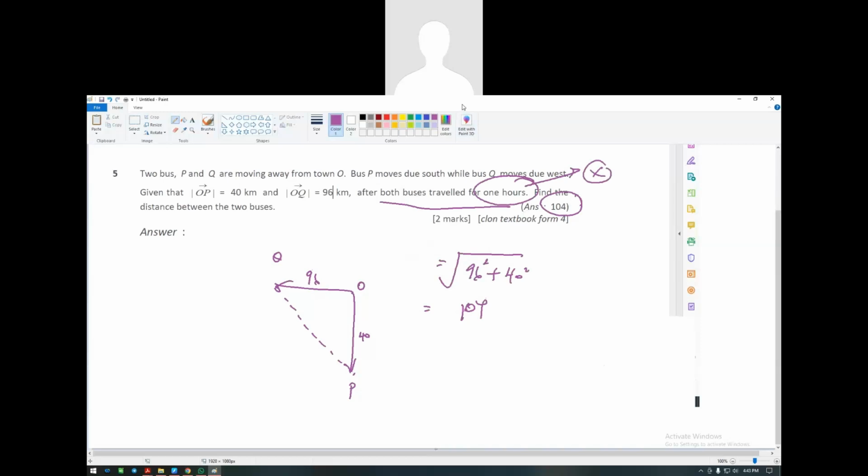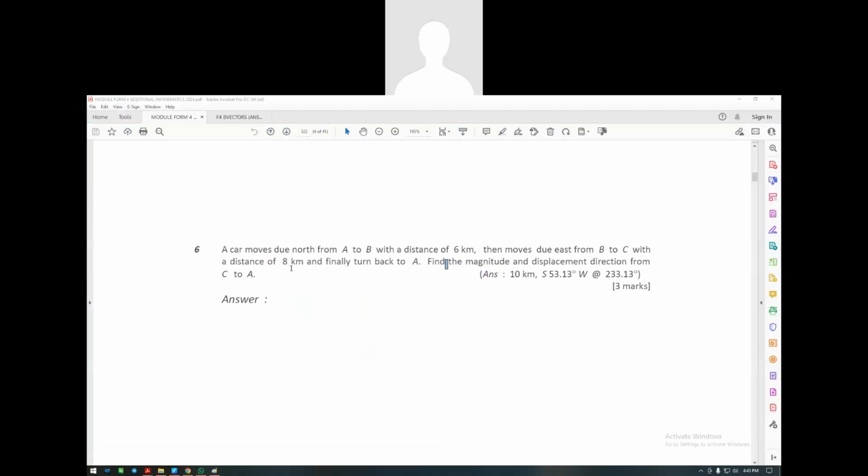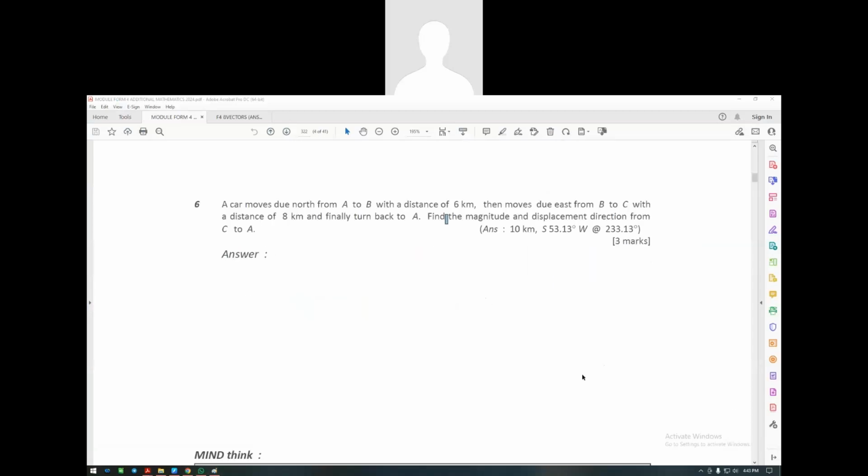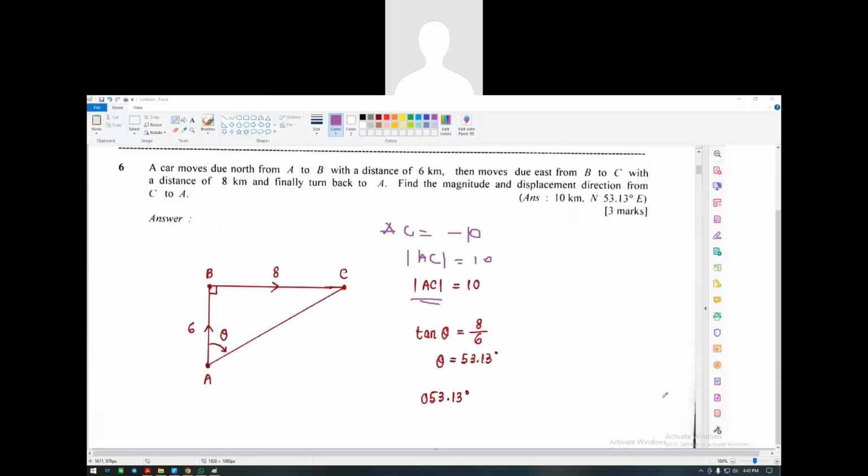Now let's move on to the next question, which is a car moves due north. Can you all try this one, guys? This is how your working was. The car moves due north, it's going north from here, 6 kilometer, then moves from B to C, 8 kilometer, and then finally turns back to A, so it's going back here. Find the magnitude and the displacement.